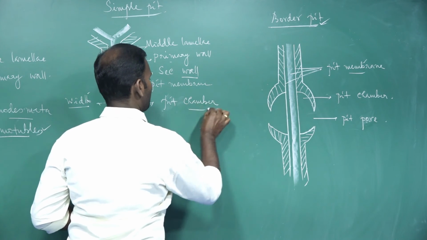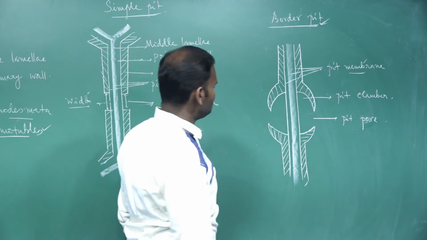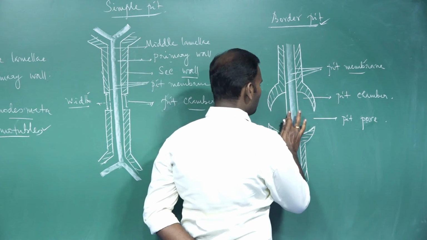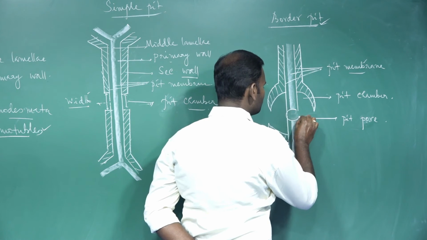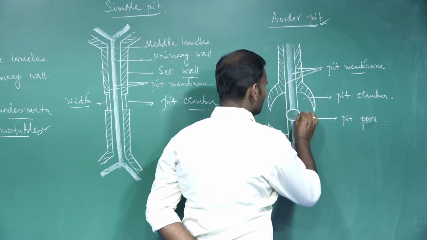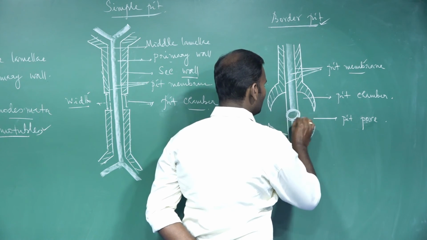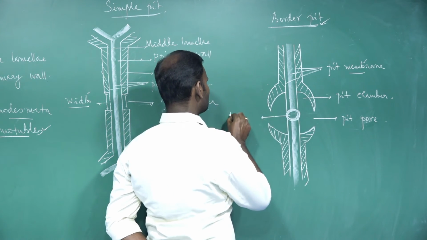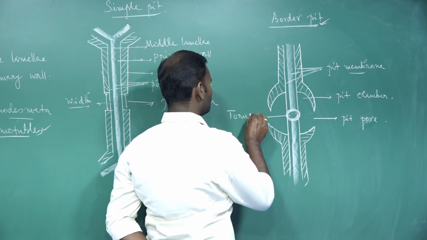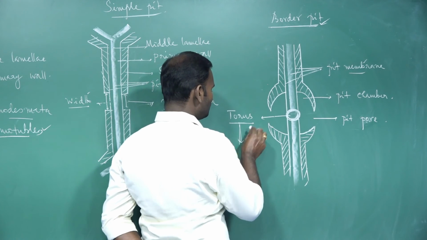In bordered pit, the pit membrane has a minute pore which is made up of a fatty substance called suberin. Such a minute pore is called torus. Then what are the functions of this torus?